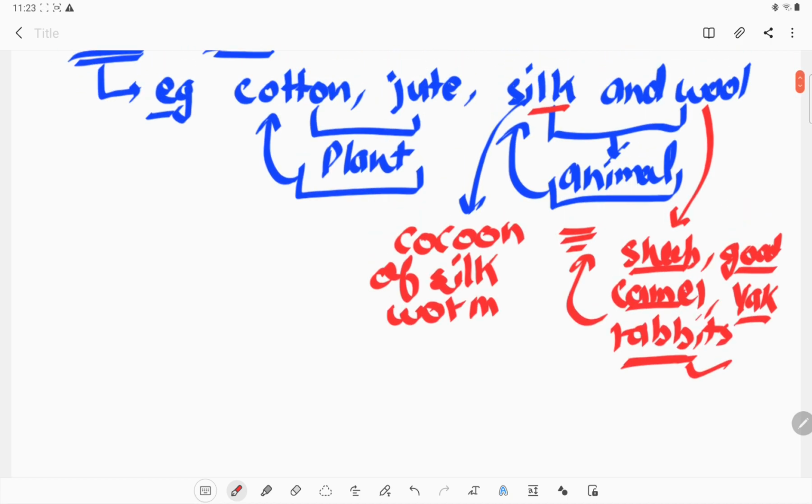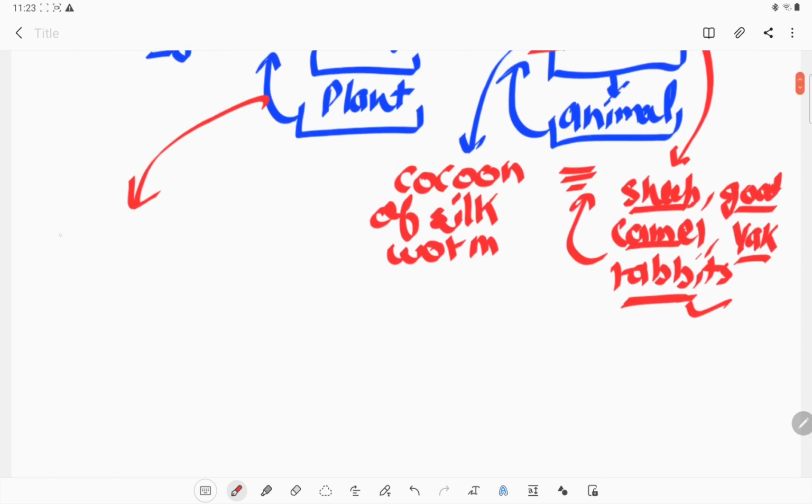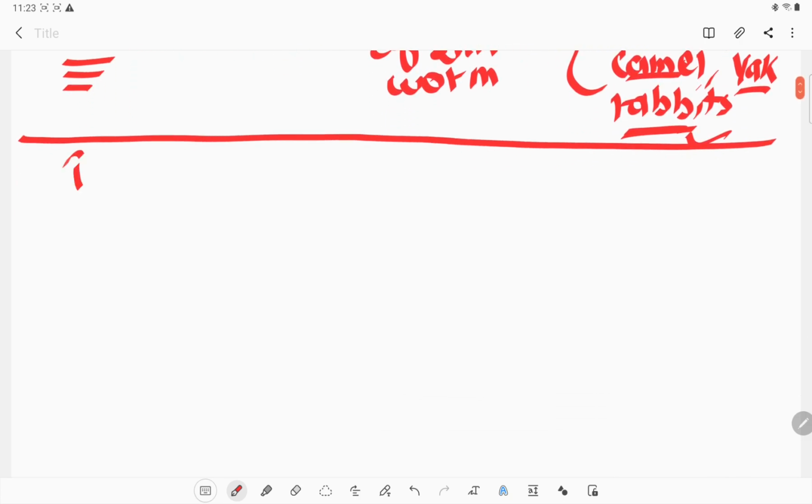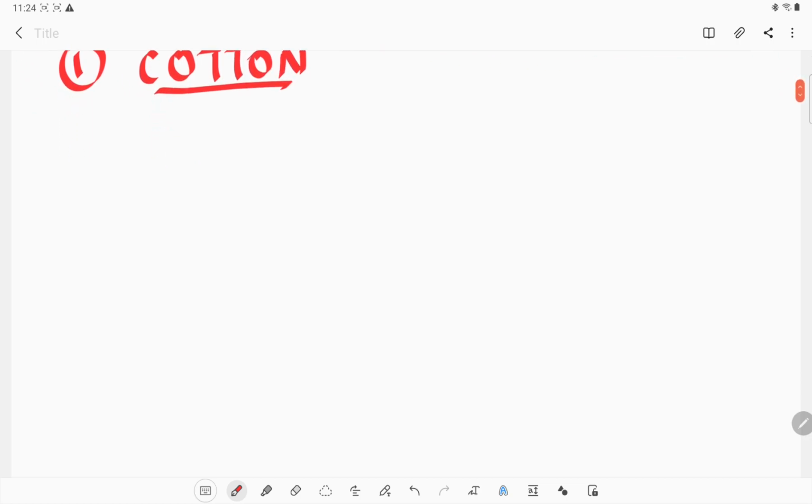Now we talk about the natural plant fibers, like cotton: from where we get them and which part of a plant will give us the fiber. First of all, the first most important natural plant fiber is cotton.